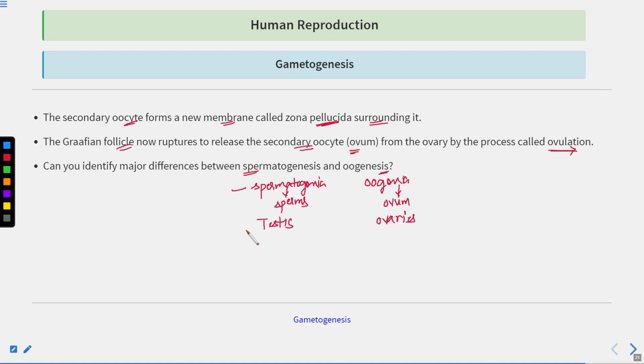Then you can tell the different structures which are formed during spermatogenesis and oogenesis. This is very simple. You can identify the major differences between spermatogenesis and oogenesis. This is the location. These are the types of cells involved in spermatogenesis and oogenesis. Here polar bodies are formed, and here no polar bodies are formed. So we can talk about the different kinds of cells and structures which are produced. Clear? Now let's move on.